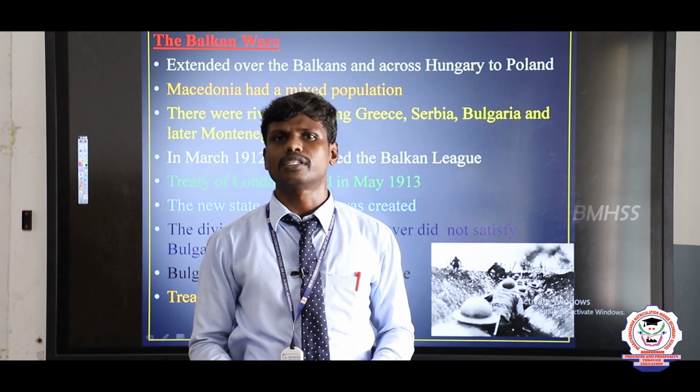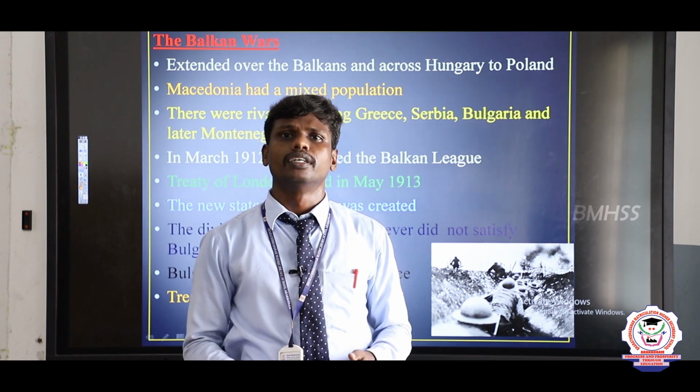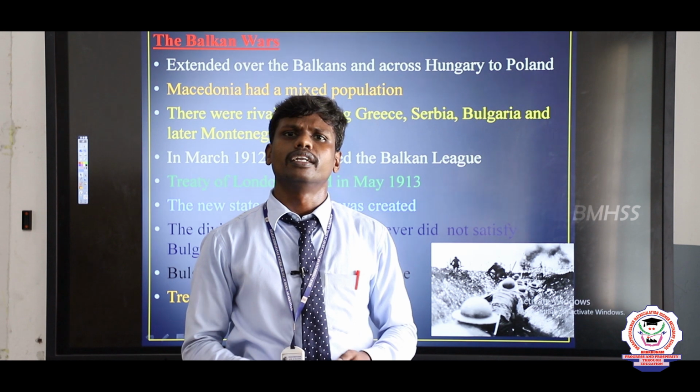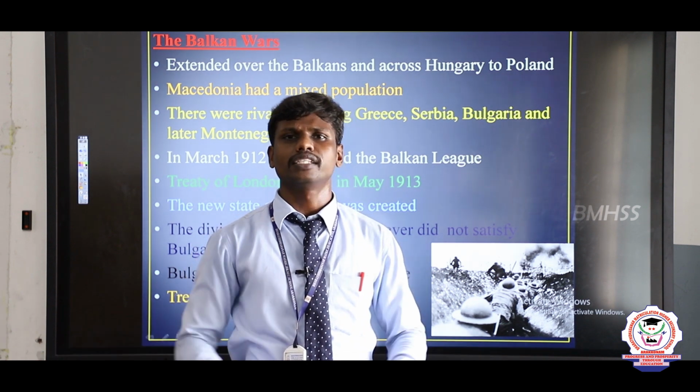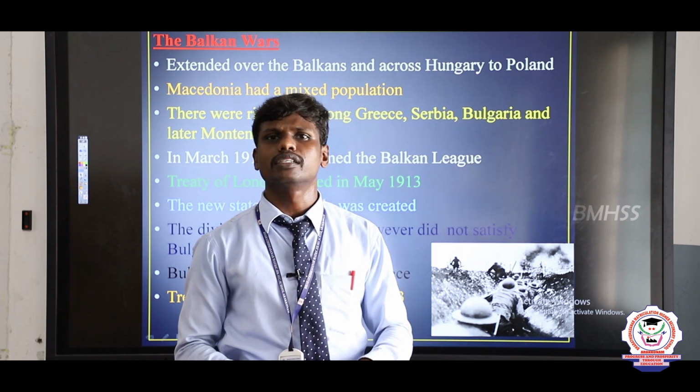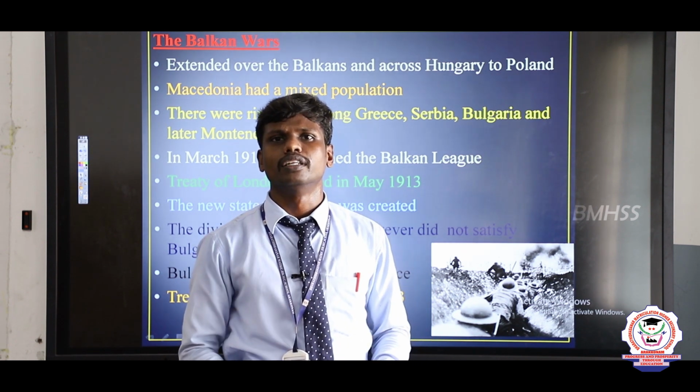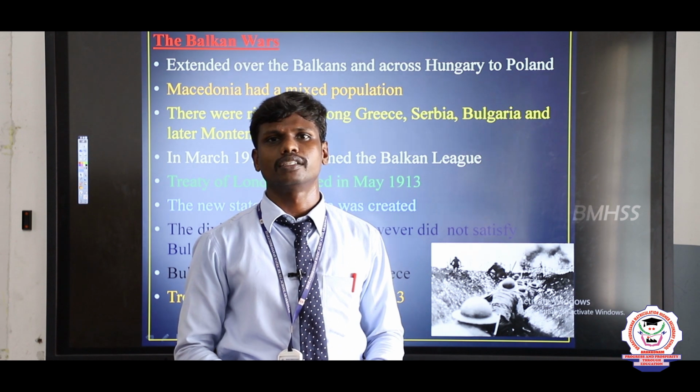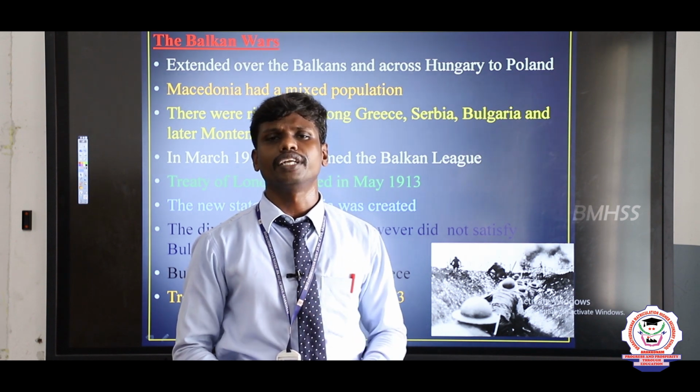But unfortunately, what happened? The people of the Turkish Empire consisted of a variety of races. A variety of people lived in the place, so they were not united. They started to get involved in fights, so they needed freedom.